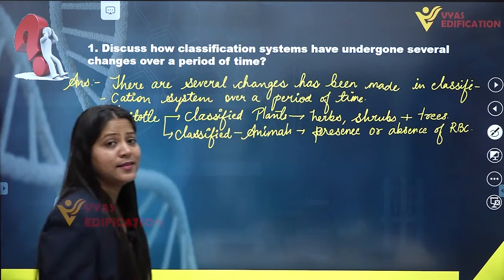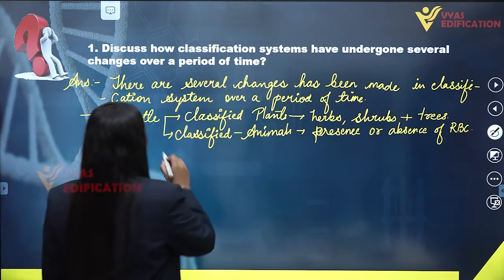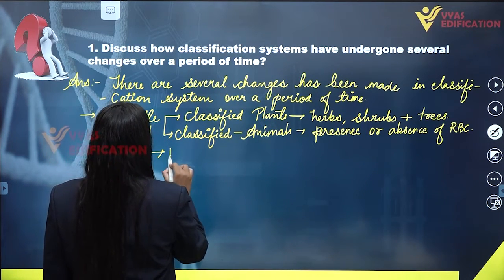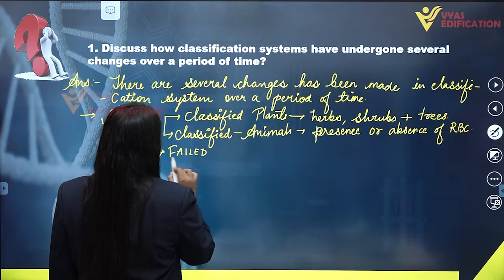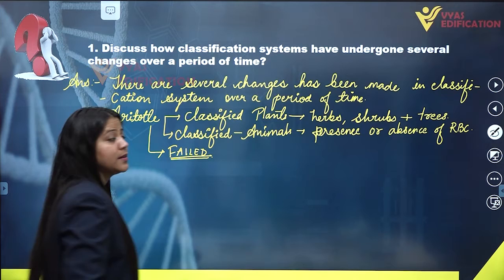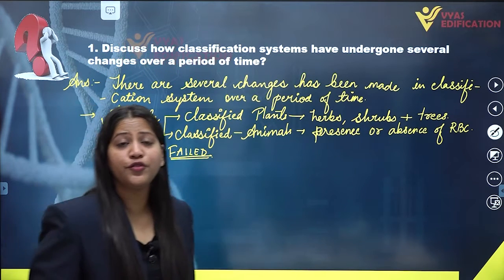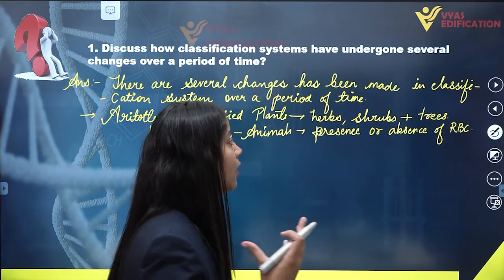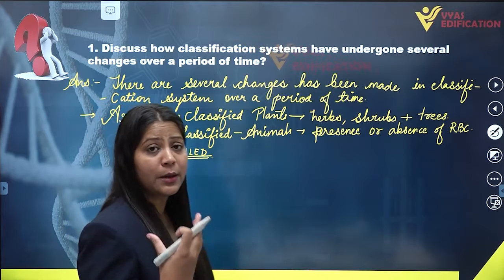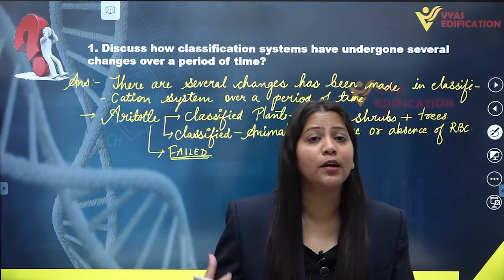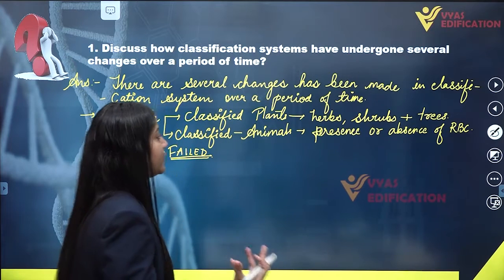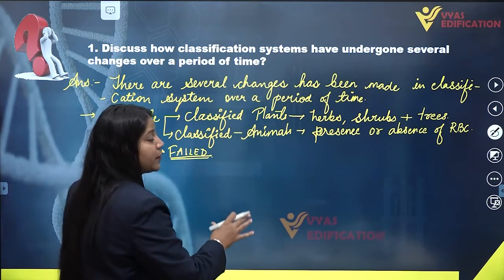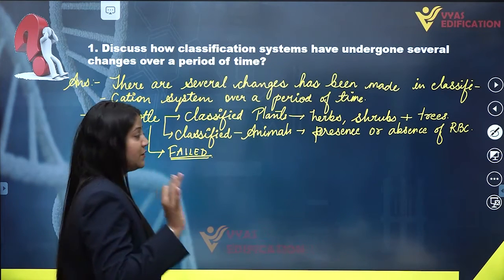But this system of classification failed. Why did it fail? Because he could not put all the other organisms present at that time into different categories. So the system of classification given by Aristotle has failed.